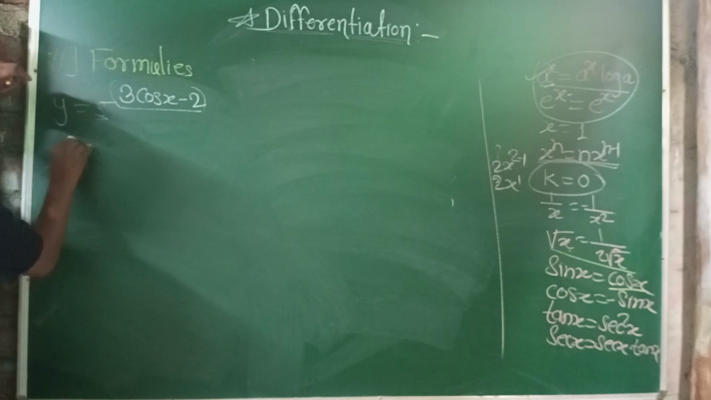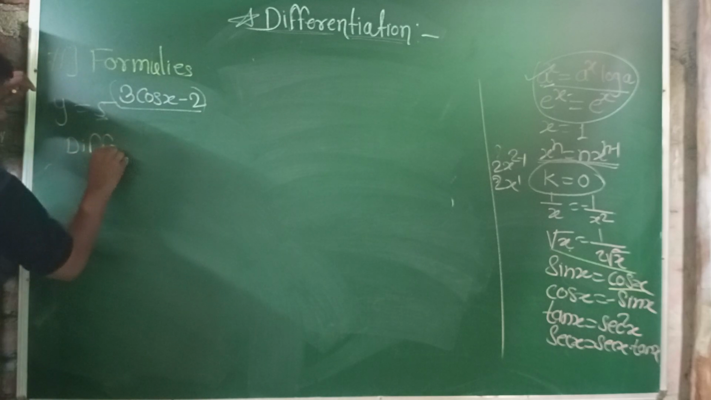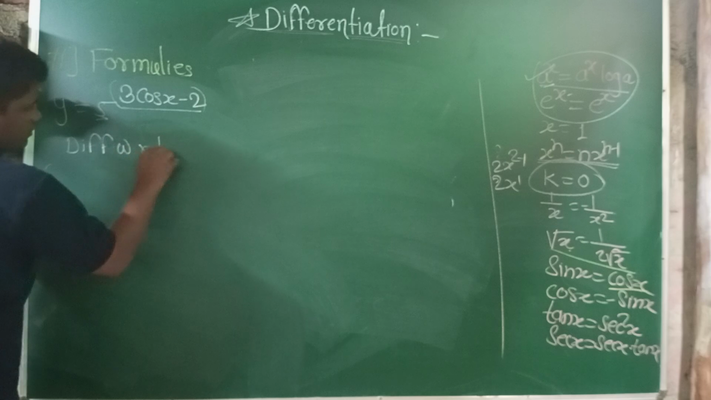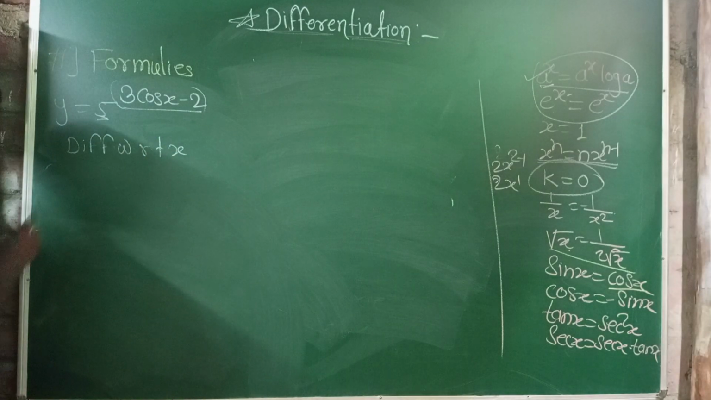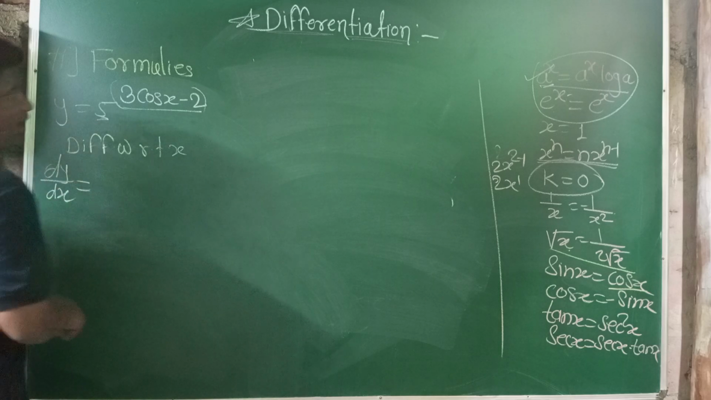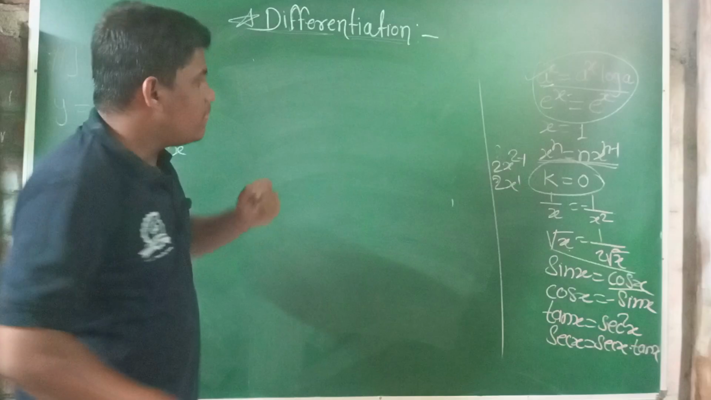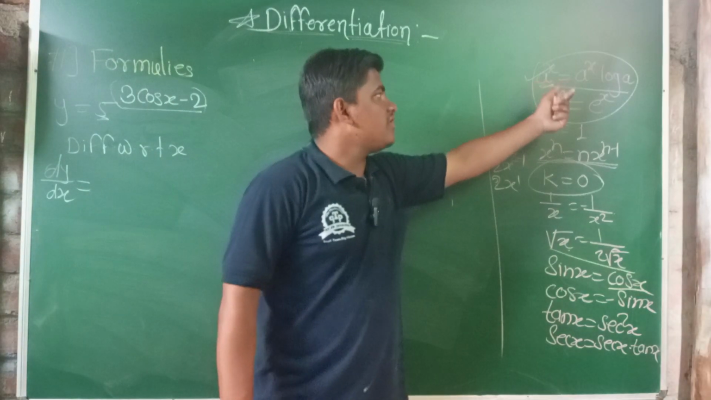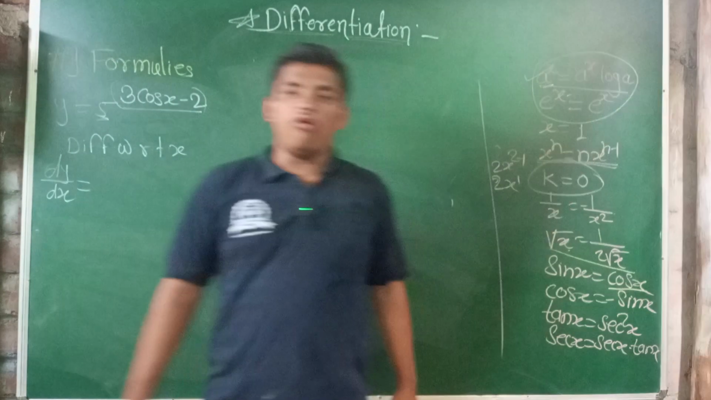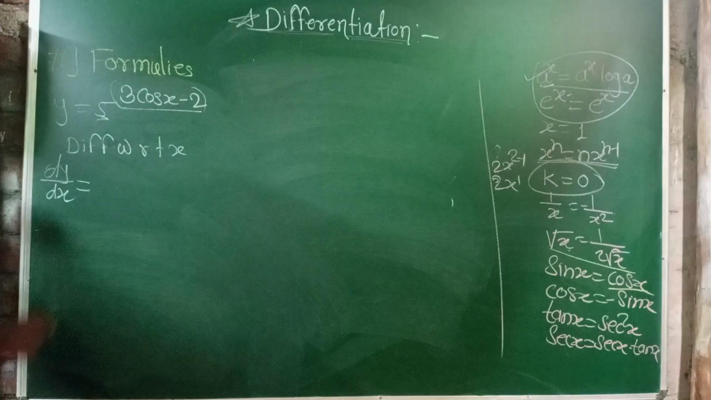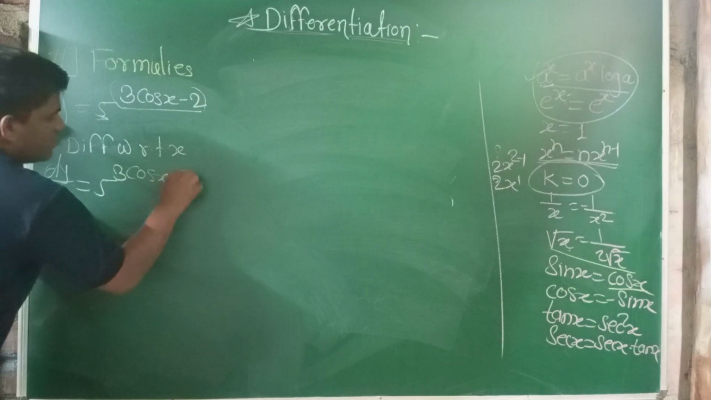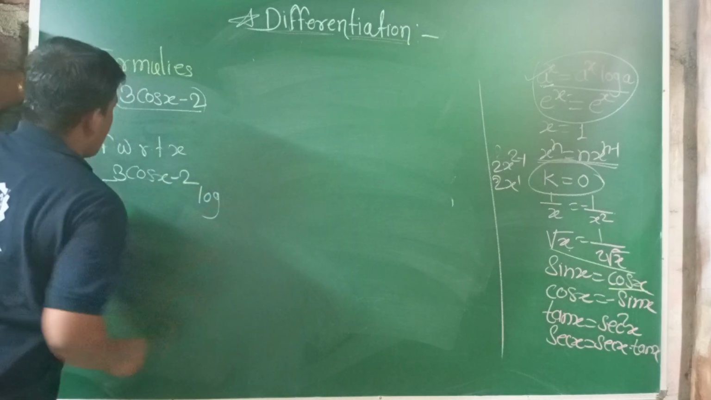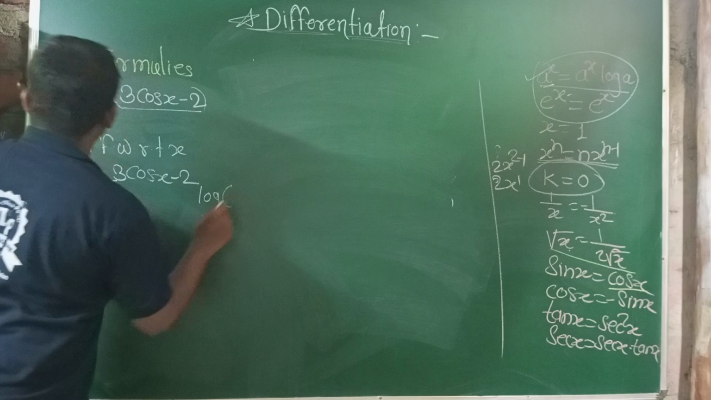Then again the same step, differentiate with respect to x, then dy by dx is equal to a raised to x. The formula: differentiation of a raised to x is equal to a raised to x into log of a. A raised to x, that is 5 into 3 cos x minus 2 into log of 5 only.